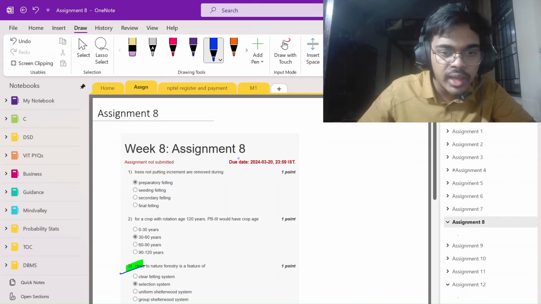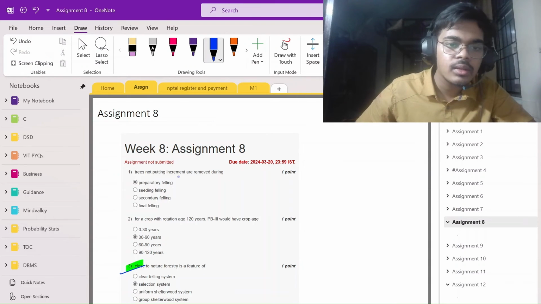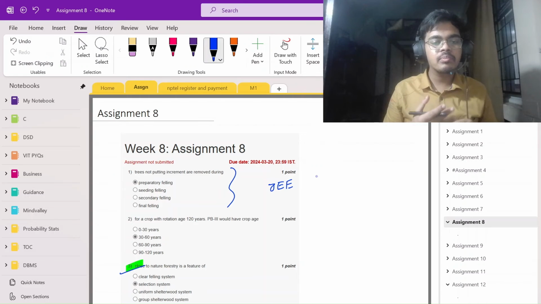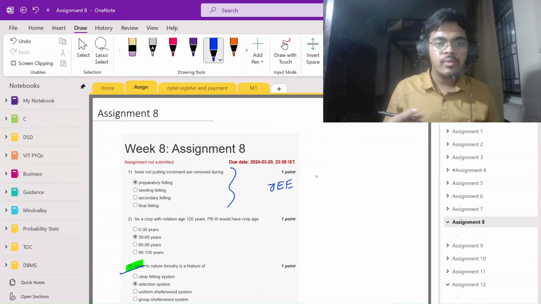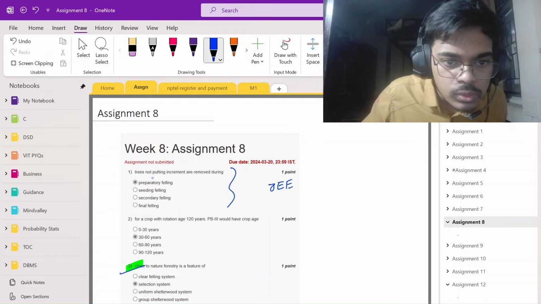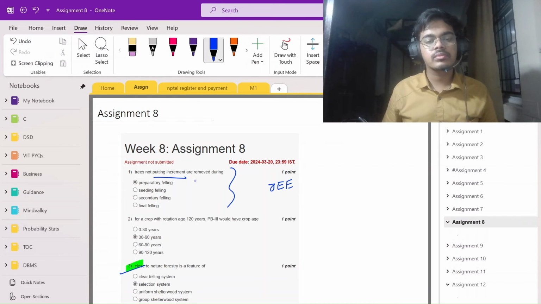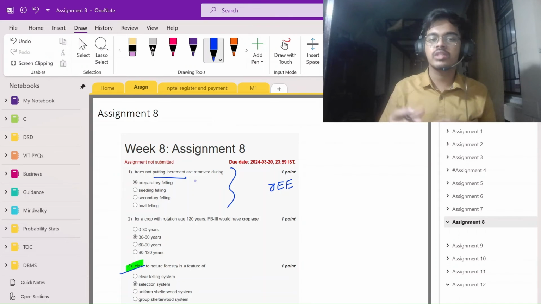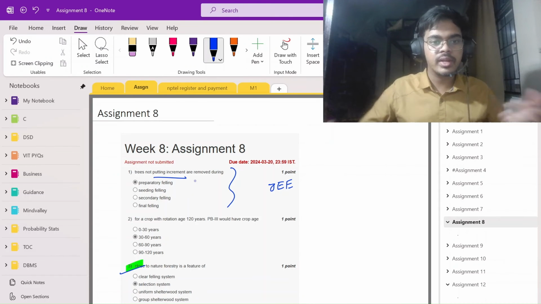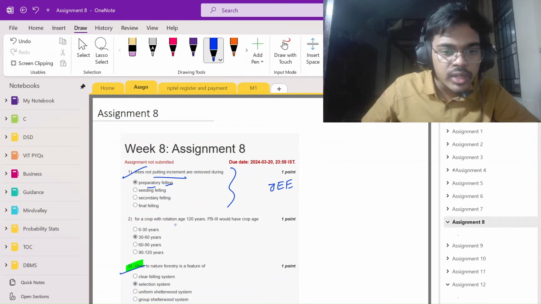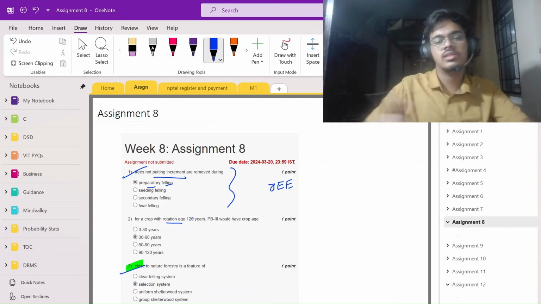So, trees not putting increment are removed during... Okay, I remember it as J time, like imagine it as Ellen or something. So Ellen teaches, putting towards increment while teaching, they're removing the students who are failing to prepare, right? So preparatory failing, something like that. Okay. So yeah, rotation age. I said there were two questions. This is the second question.